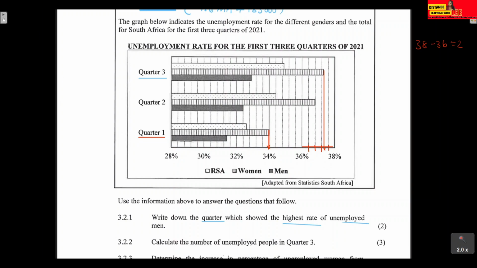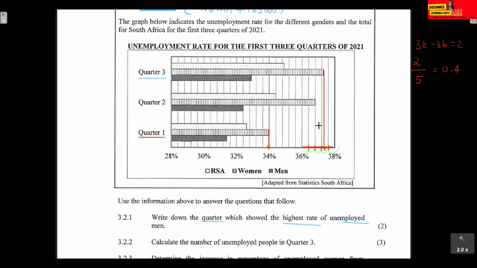For us to get that, you take the 2 that we've obtained and divide by how many divisions we have. So you take 2 and divide by the number of divisions: 1, 2, 3, 4, 5. So we've got 5, meaning that we are increasing by 0.4%. To move from 36% to that point there, it's 36% plus 0.4%, which is 36.4. To move from 36.4 to that point there, it'll be 36.8 and so on. So we're increasing by 0.4.